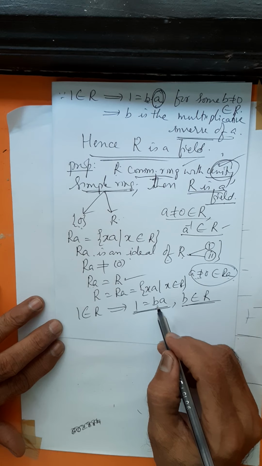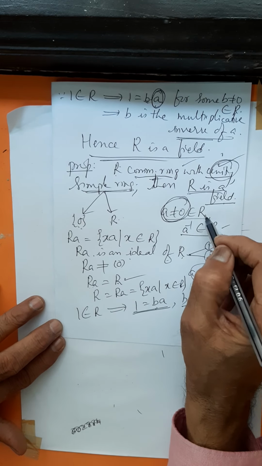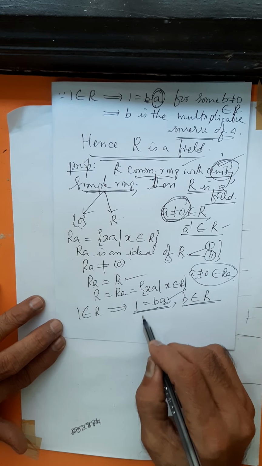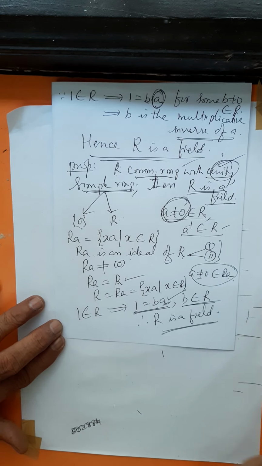What do you mean by this? B is a multiplicative inverse of A. For every non-zero member of R, a multiplicative inverse exists, and hence R is a field is the conclusion. With that, we are proving the theorem.